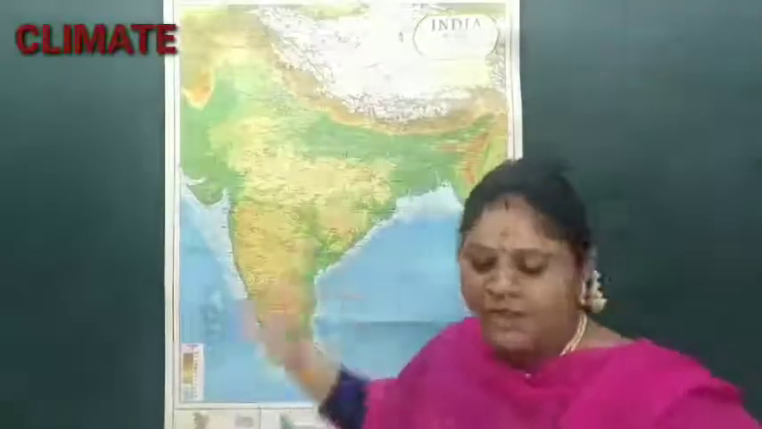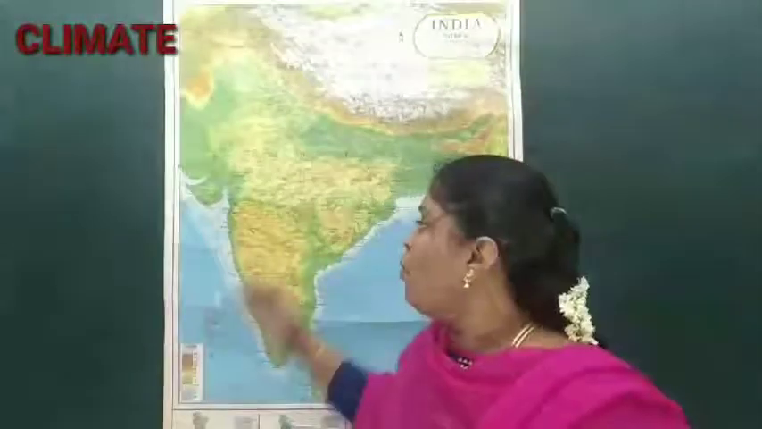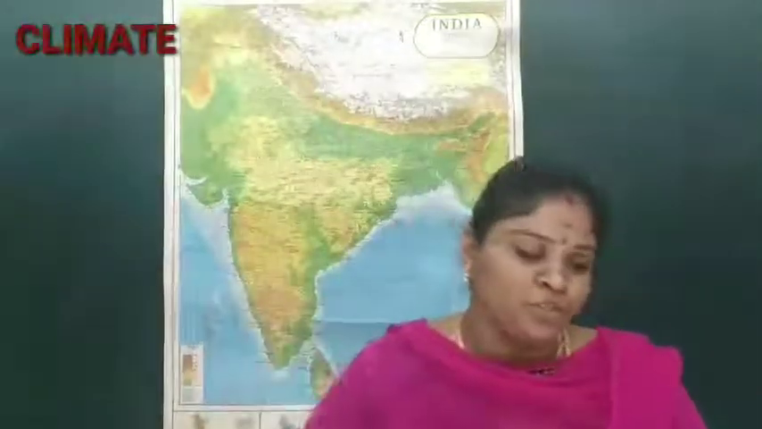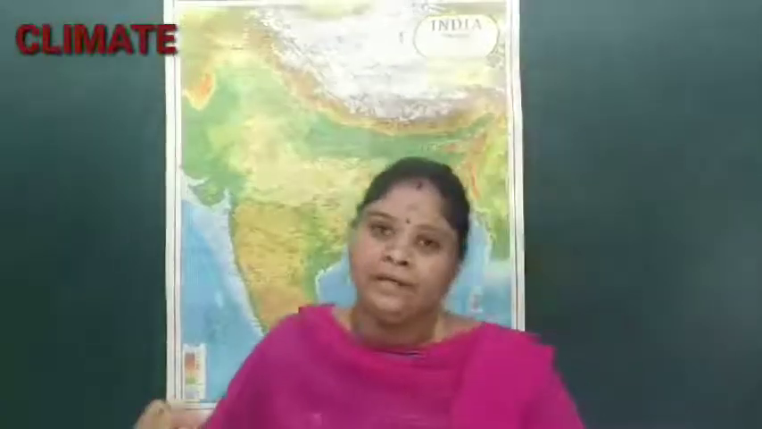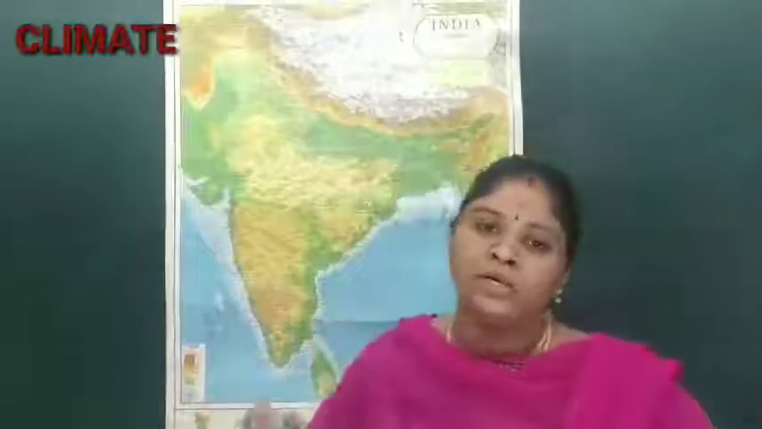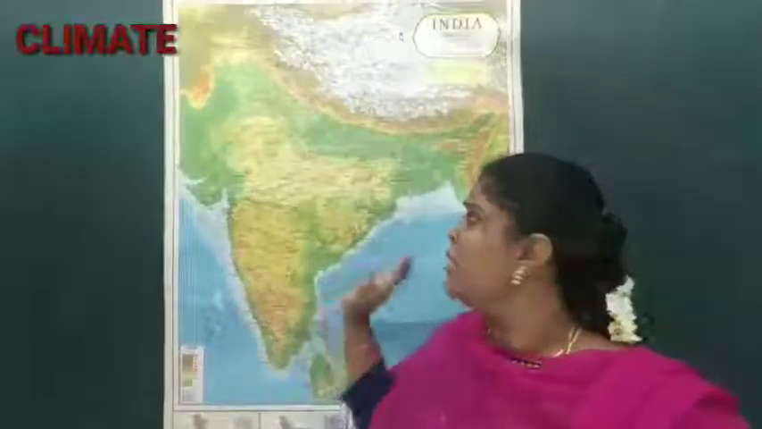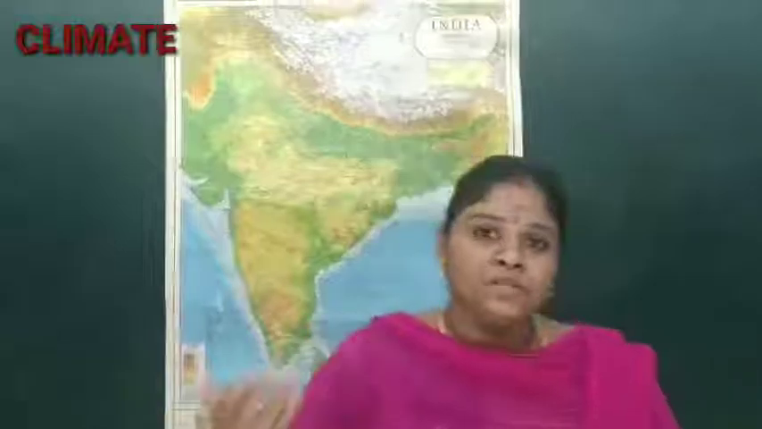So this wind blows over the warm oceans. They are moving over the warm oceans and gathering the moisture. Gathering means absorbing the moisture content. So when they are absorbing the moisture content, they are bringing the rain to the particular area. So are you able to understand, my dear students? This is called the surface wind circulation.